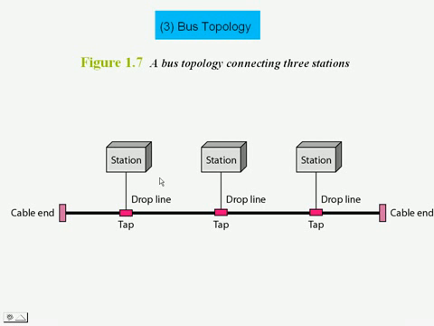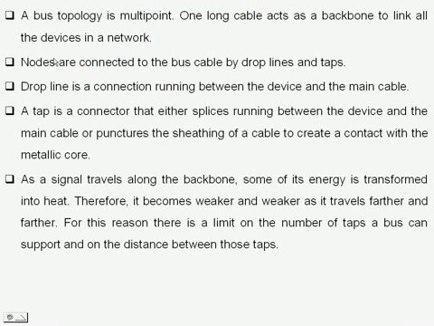A bus topology is multipoint. Nodes are connected to the bus cable by drop lines and taps. A drop line is a connection running between the device and the main cable. A tap is a connector that either splices into the main cable or punches through the sheathing of a cable to create a contact with the metallic core.